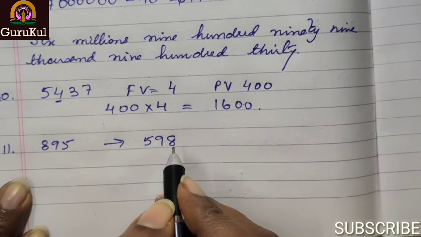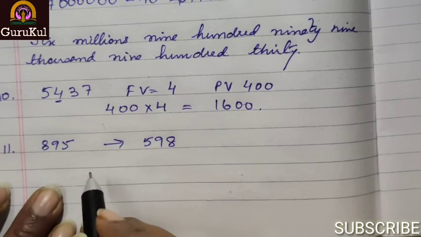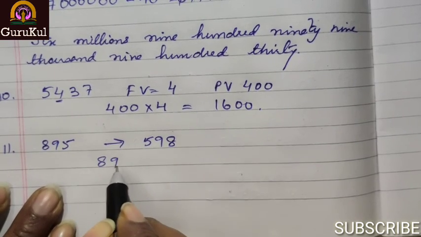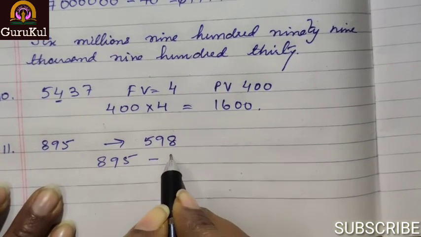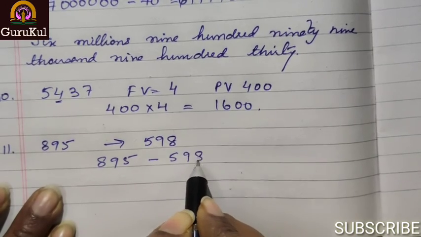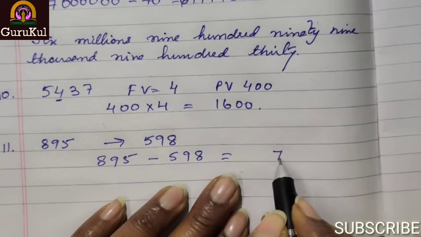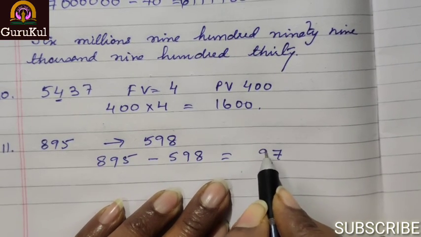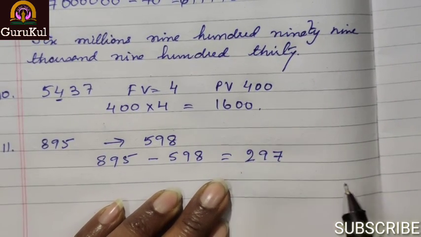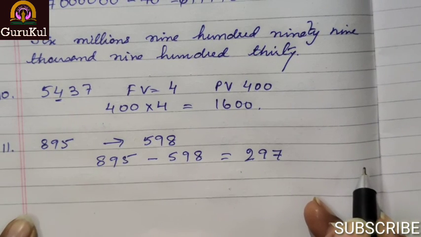So now we have to find the difference. So 895 minus 598 gives us 297. So here we come to the end of exercise 1.1.